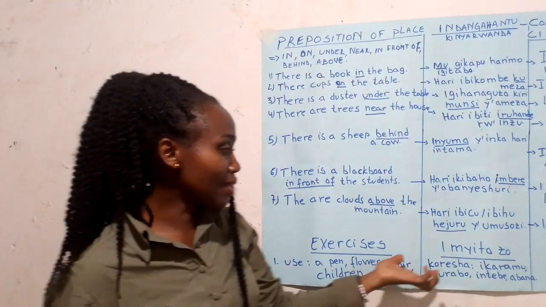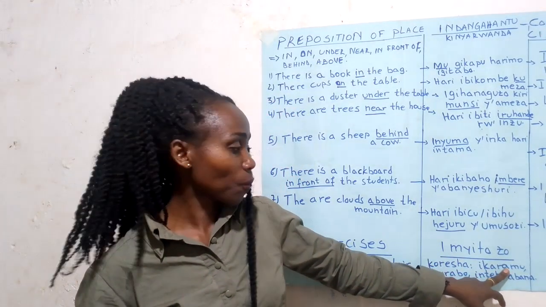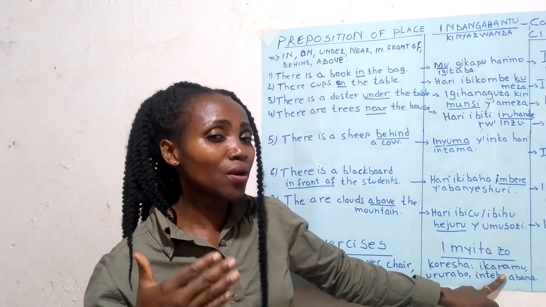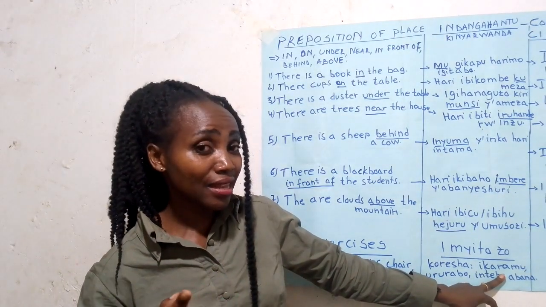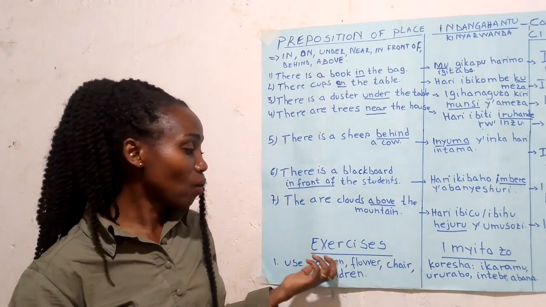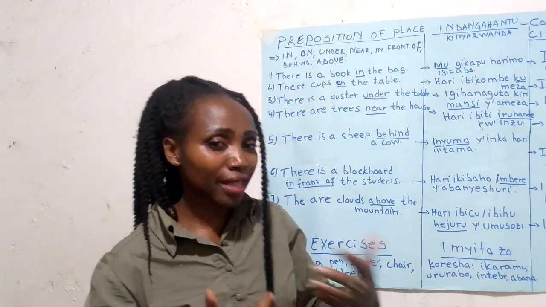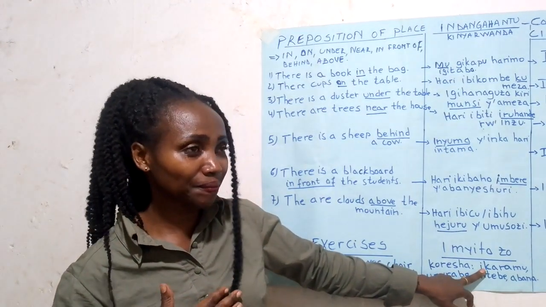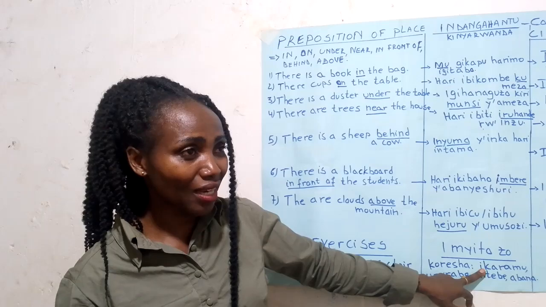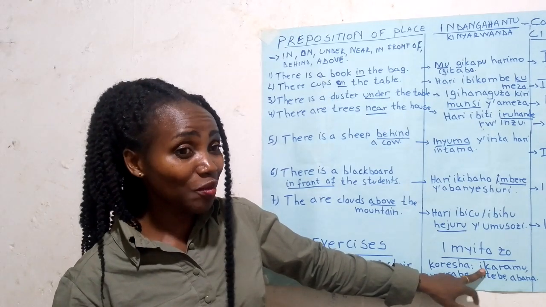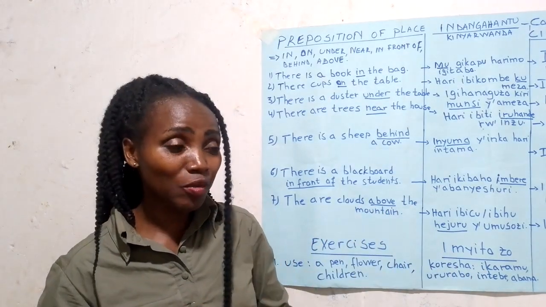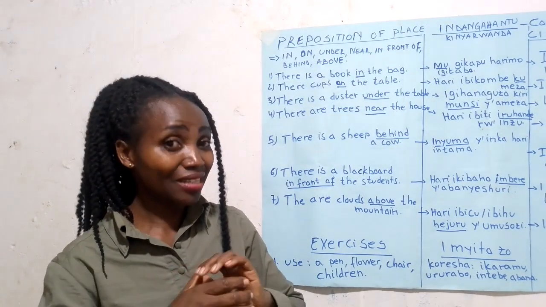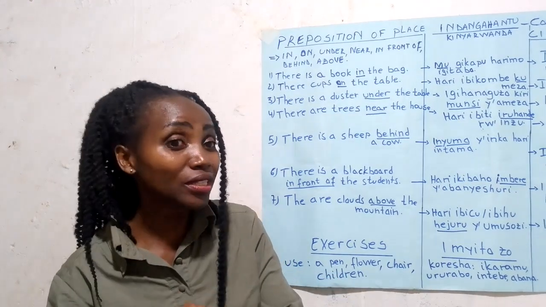Yes. Let's see now here in Kinyarwanda. Koresha ikaramu. Ikaramu. Ikaramu irihe. When I ask you in Kinyarwanda, ikaramu irihe, in English it means, where is the pen? The pen is on the table. So, can you answer this question? Yes? Ikaramu iri ku meza. Or ikaramu iri mu gikapu. In the bag. Yes?